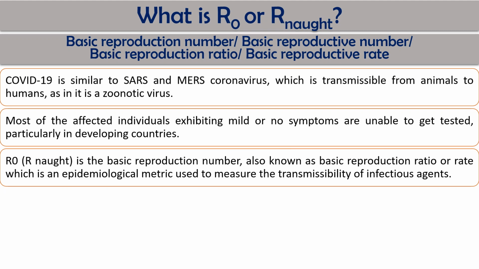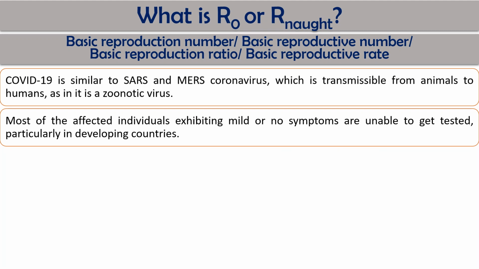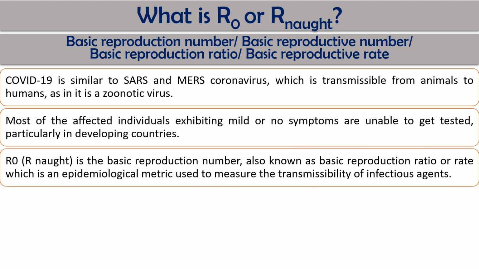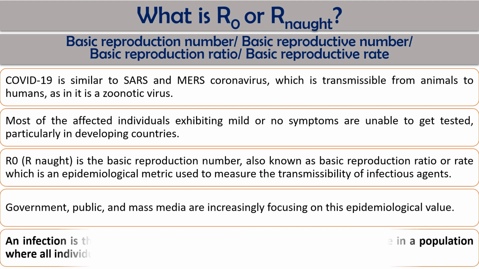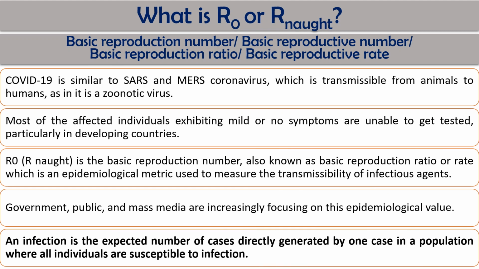R naught is the basic reproduction number, also known as basic reproduction ratio or rate, which is an epidemiological metric used to measure the transmission of an infectious agent or virus. Normally, government, public and mass media are increasingly focusing on this epidemiological value, that is R0 or R naught. R0 for an infection is the expected number of cases directly generated by one case in a population where all individuals are susceptible to infection.